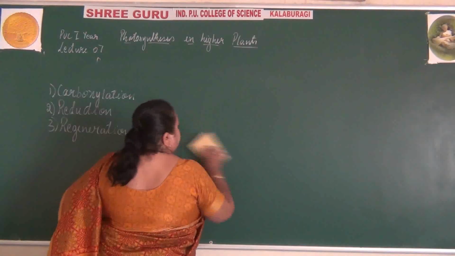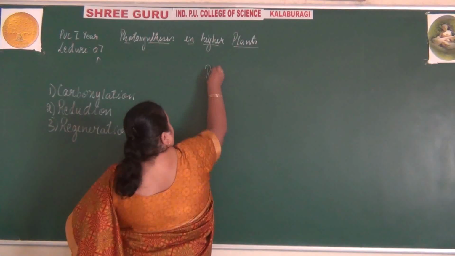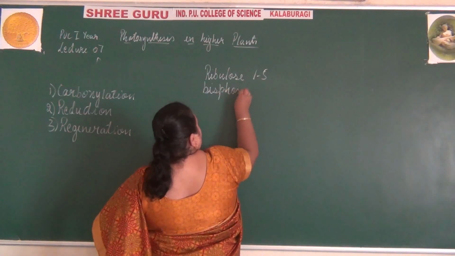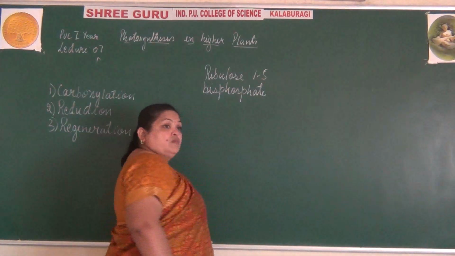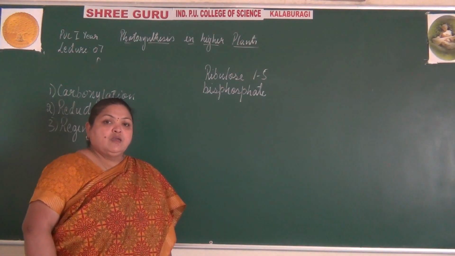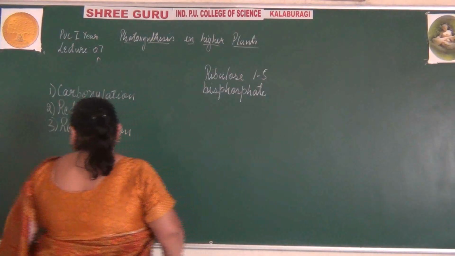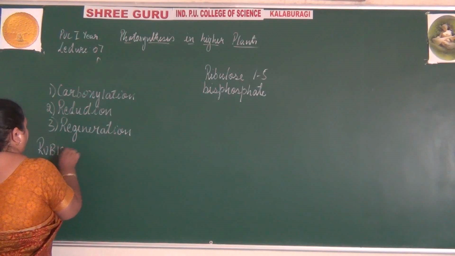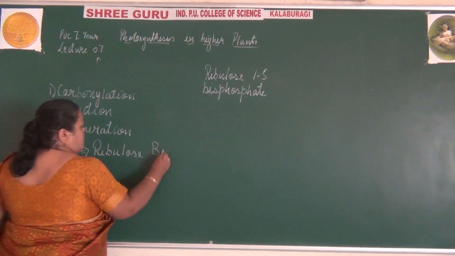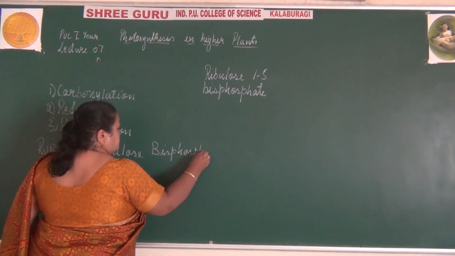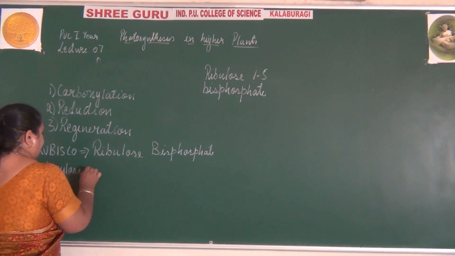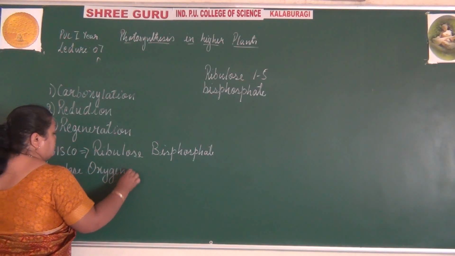In the dark reaction, the C3 pathway begins with ribulose 1,5-bisphosphate, which is already present in the stroma of the chloroplast, with the help of the enzyme Rubisco, that is ribulose bisphosphate carboxylase oxygenase.